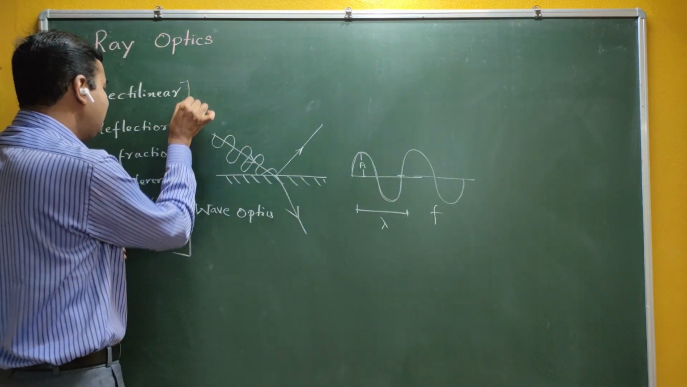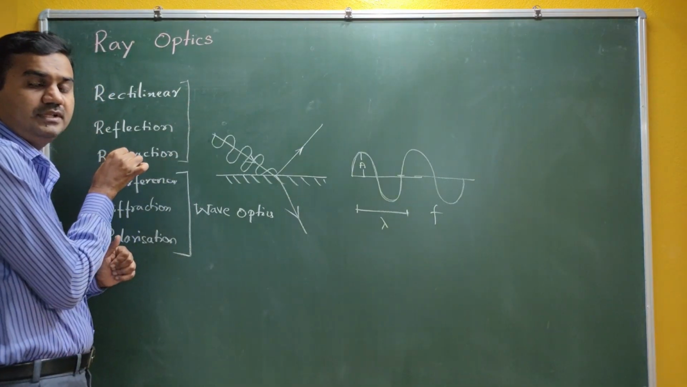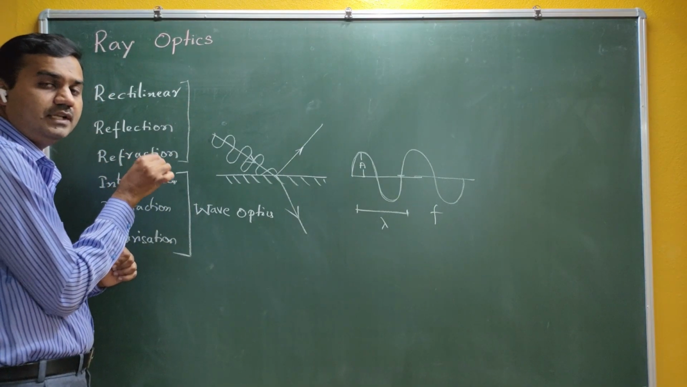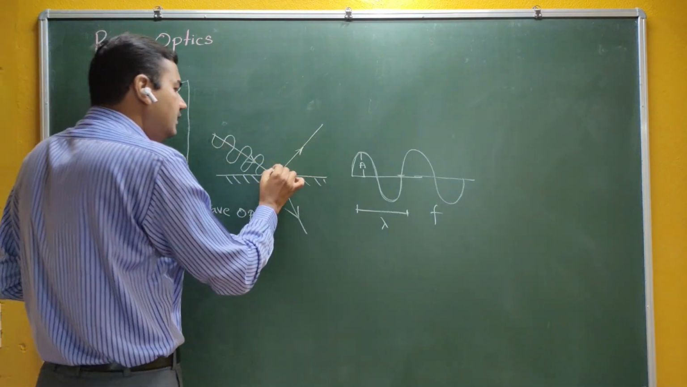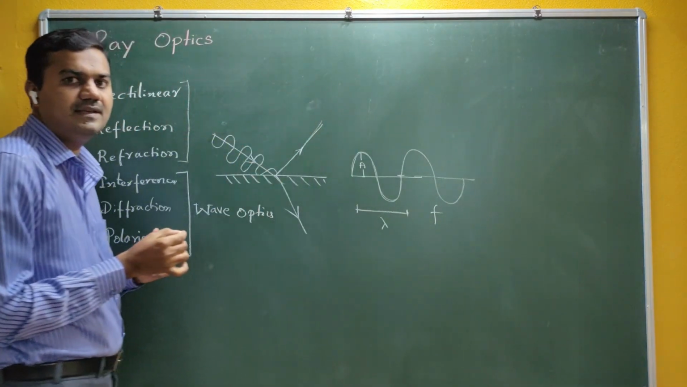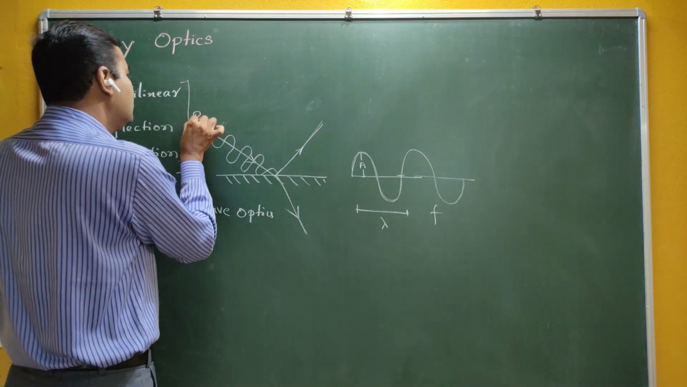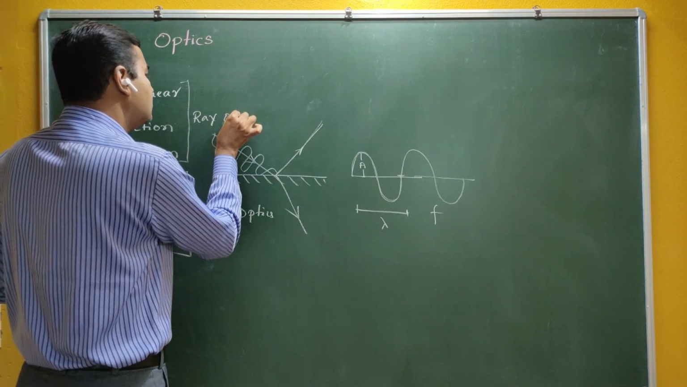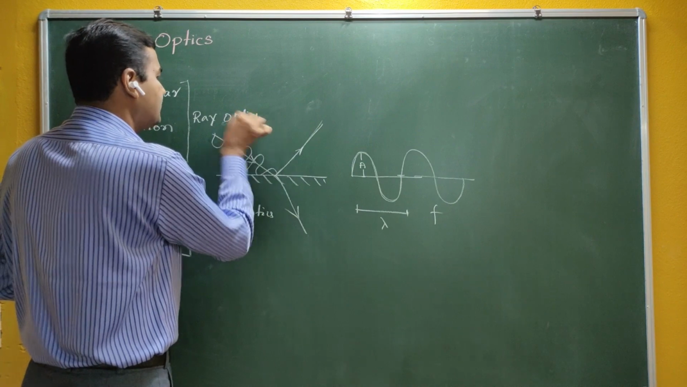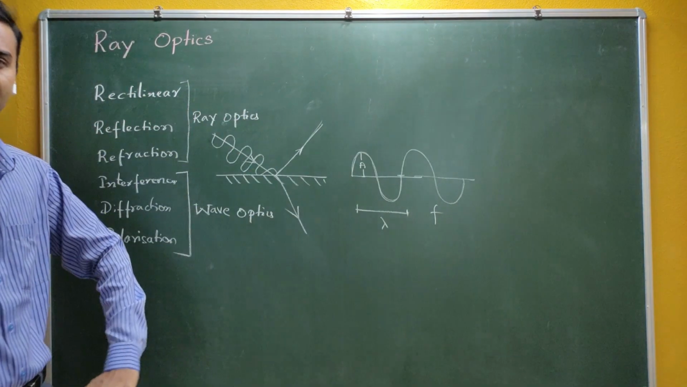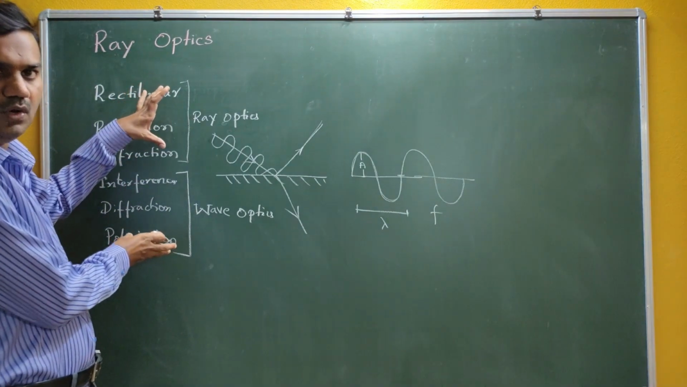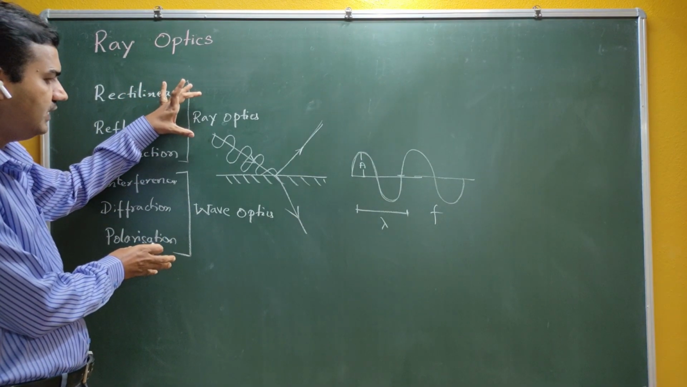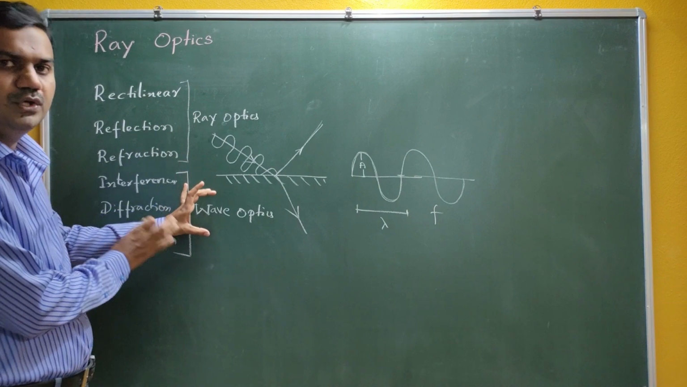And to explain rectilinear propagation, dispersion, refraction, total internal reflection, see, only a ray is enough. A single ray is enough. Therefore, we call this particular section ray optics. Okay, so it is simple. We have divided optics into two sections here. One is called ray optics, the second is called wave optics.